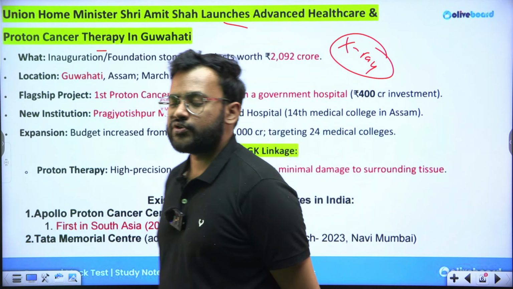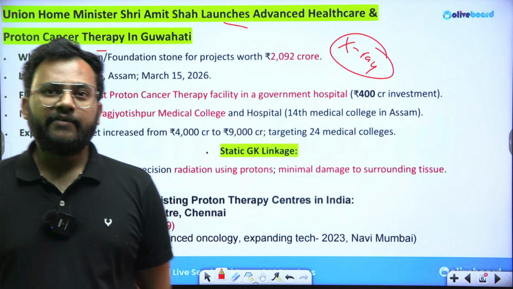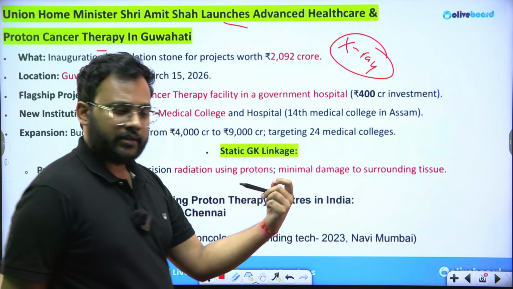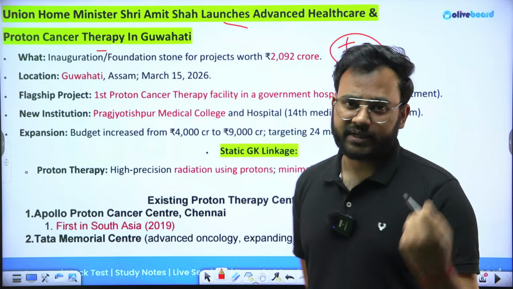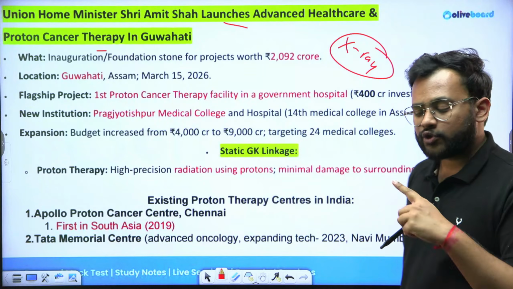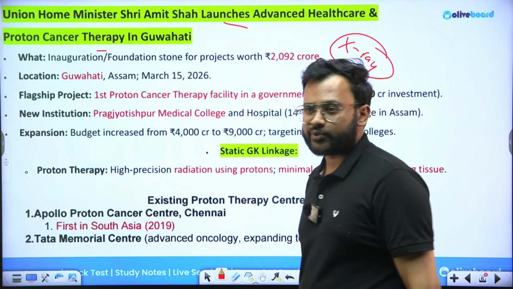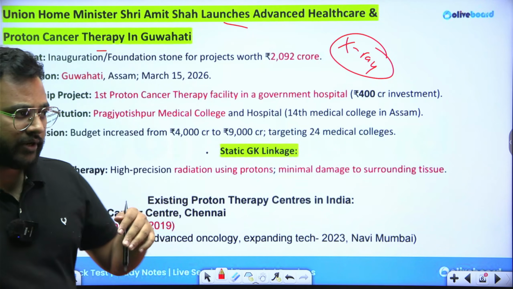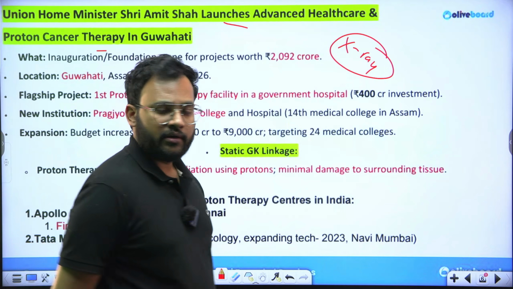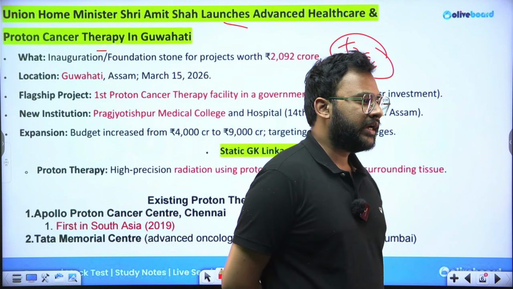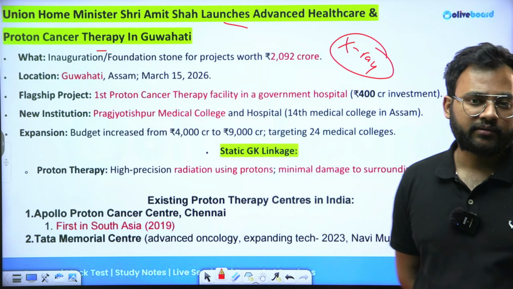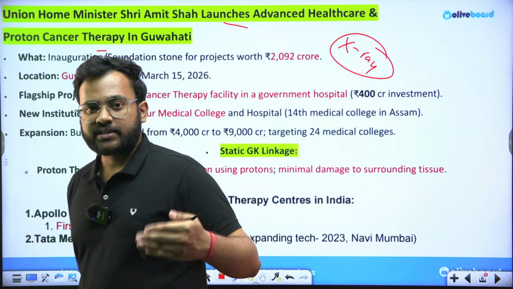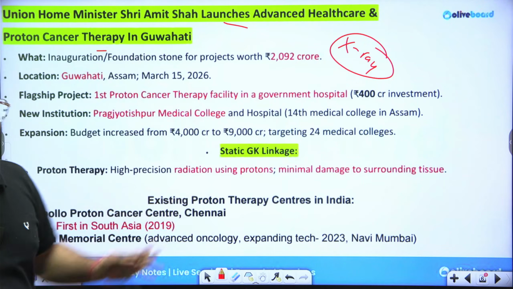What is the benefit of using proton over X-ray? The benefit is that they target the specific area. They are highly localized and highly precise, rather than X-ray, which often damages the nearby areas as well. So even after the treatment, for example, when cancerous cells have been destroyed and you have been cured, there can be other associated morbidities due to the X-ray treatment. Now, as we are advancing in science and technology, we have come up with this particular thing.